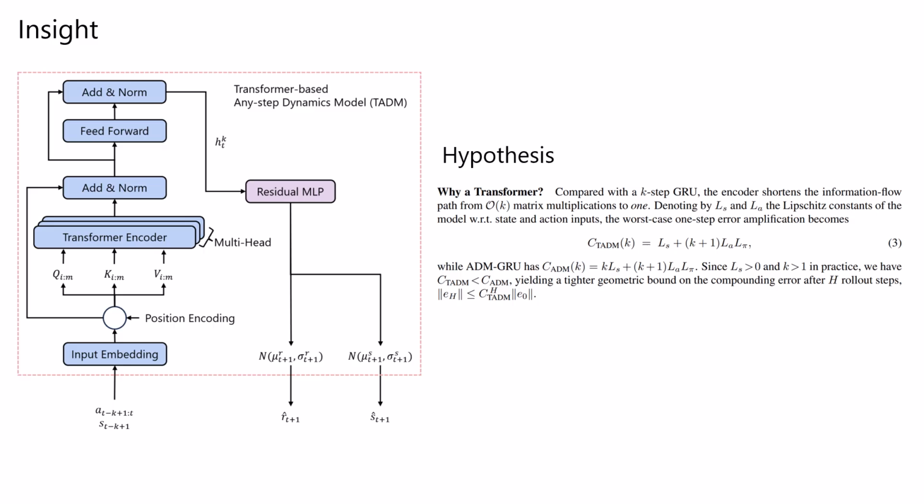We proposed a new framework, the Transformer-Based Any-Step Dynamics Model, which we call TADM, where we keep the any-step prediction feature of ADM and the attention-based sequence modeling of TSSM to ensure the performance of the world models on long-horizon rollouts with larger m. We hypothesized that by using the attention mechanism, we can reduce the Lipschitz constant of the one-step prediction error bound with respect to the state through shorter information passing from the anchor state s_{t-k+1} to s_t.